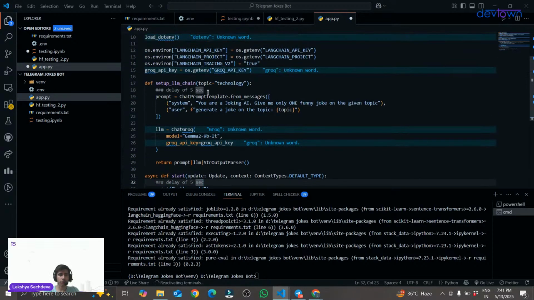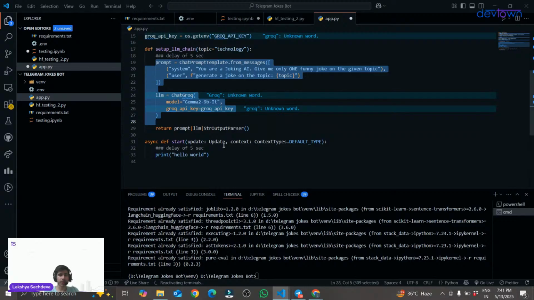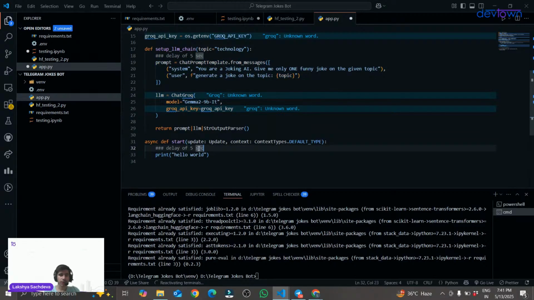Whereas in a normal function, it will wait for the execution of this 5 seconds and then move forward. But in the case of this asynchronous function, it will not ignore it, but this 5-second delay will run in the background. Until then, the further statements will be executed. So it will not wait for 5 seconds. Is this clear? What is the difference between asynchronous and normal functions?